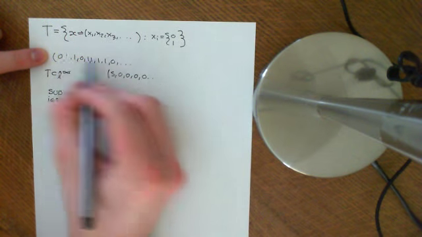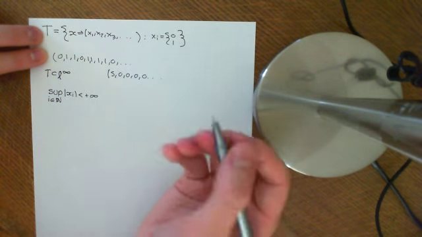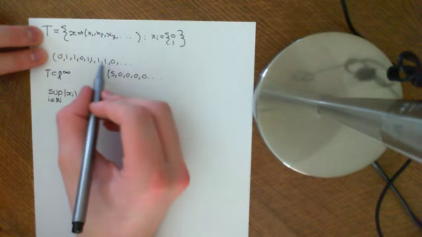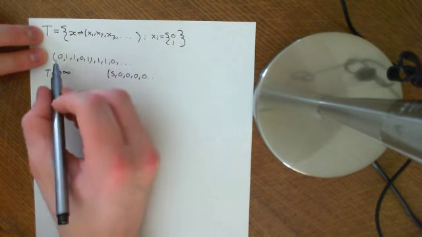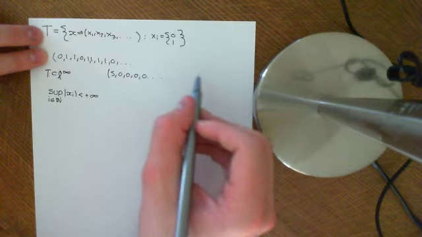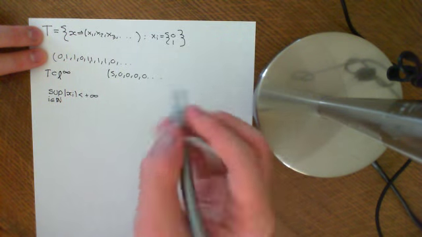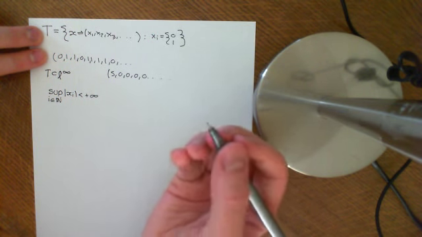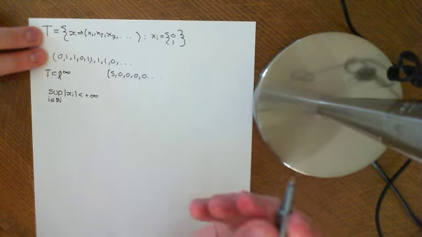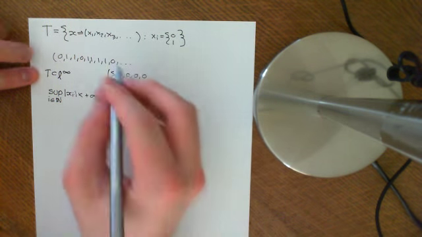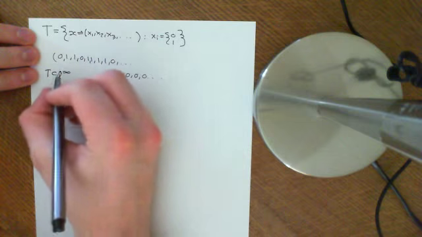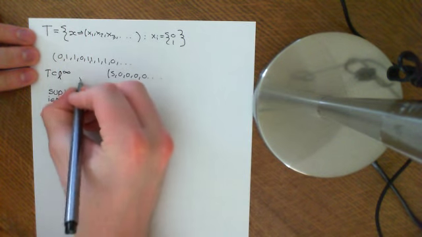Well, all these terms are either 0 or 1, so the supremum is either 1 if you have a single 1 in here, or it's 0 if your entire sequence is just 0, 0, 0, 0. So it's certainly finite, because it can only be 1 or 0. So all those sequences are in L-infinity, so T is indeed a proper subset of L-infinity.